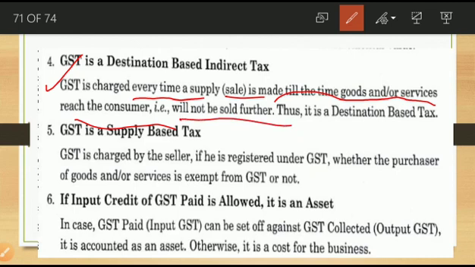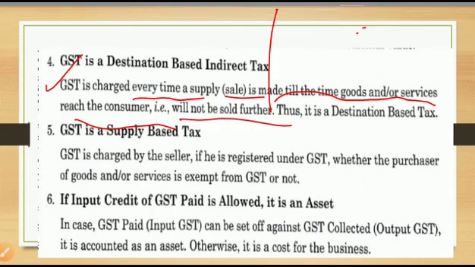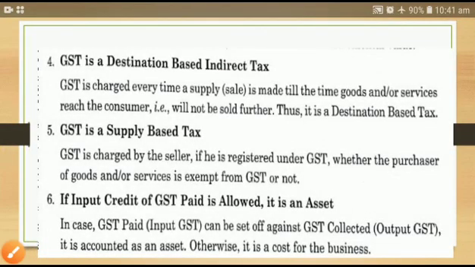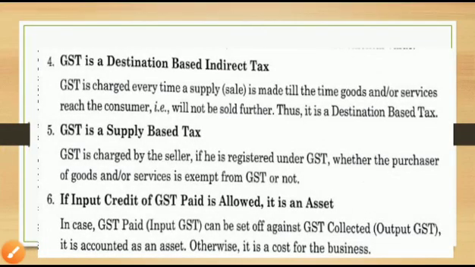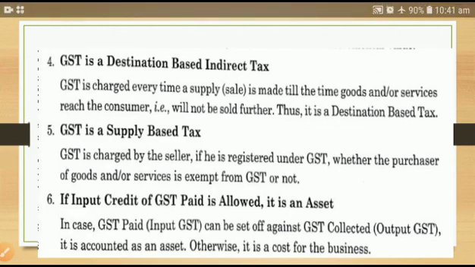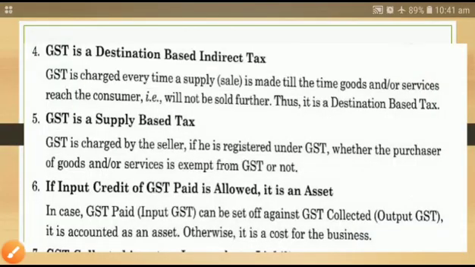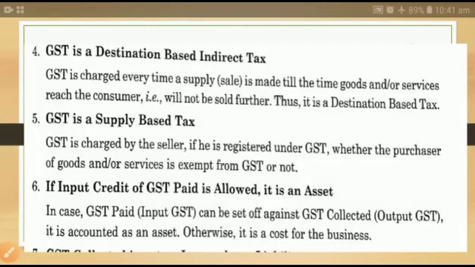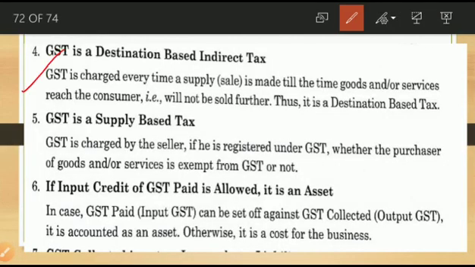Okay, the fourth one: GST is a destination based indirect tax.